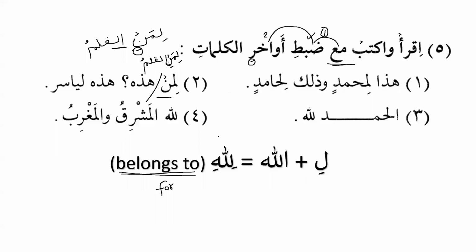Excellent. Okay, now here we have two beautiful, these are verses of the Quran as well. Alhamdu. Okay, so we will say Hadihi li yasirin. Excellent. Hadihi li yasirin. Perfect. And then we say Alhamdu and Lillahi. Alhamdulillahi. Perfect. So here, where is the subject and where is the predicate? Alhamdu is the subject, is mubtadaun, and Lillahi is the predicate, is khabarun. I want to test your knowledge now. Now here we have what? Lillahi, right? Lillahi. Lillahi al-mashriqu wal-maghribu. Okay. Now please tell me where is the subject and where is the predicate? Where is mubtadaun and where is khabarun?